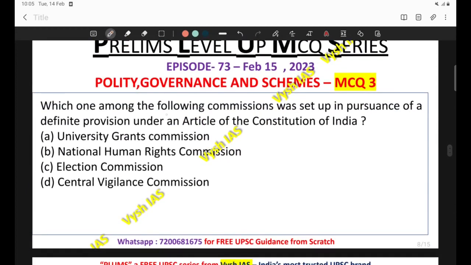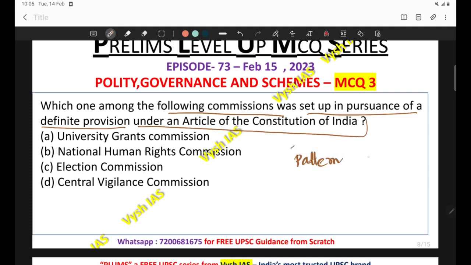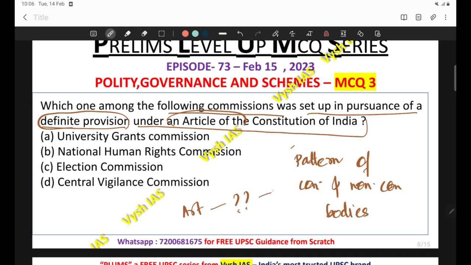Which one among the following commissions was set up in pursuance of a definite provision under an article of the Constitution of India? These types of questions are also frequent in the exam, and many students will go wrong in this kind of question. Please read the question carefully. What is that institution which was set up under a definite provision of the Constitution of India? In the Constitution there is an article mentioned, and under that article it was said you have to set up this institution. Accordingly that institution was set up. So which is that institution?